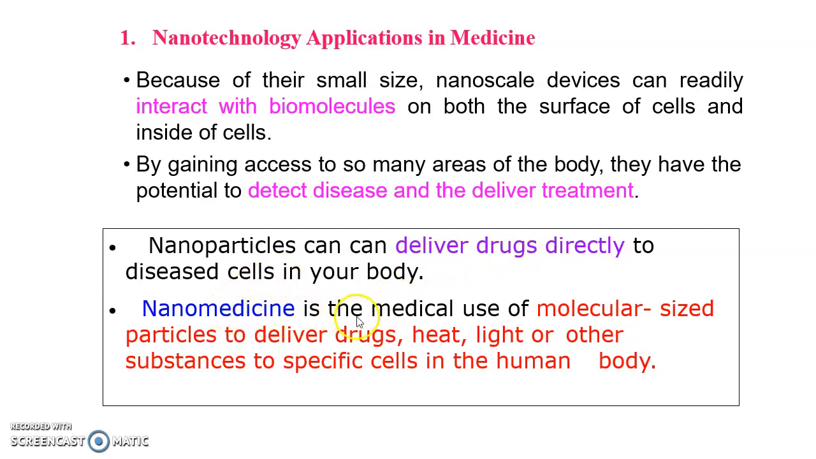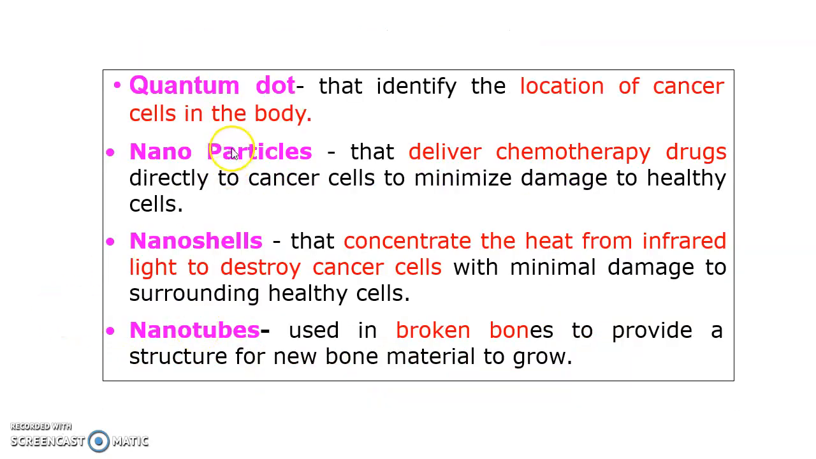Nanomedicine is the medical use of molecular sized particles to deliver drugs, heat, light, or other substances to specific cells in the human body, which is mainly used in cancer treatment. We have quantum dots, nanoparticles, nanoshells, and nanotubes. The quantum dot, first of all, will identify the location of the cancer cells in the body.